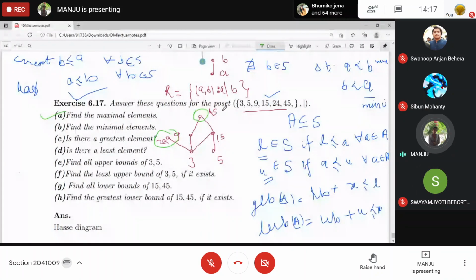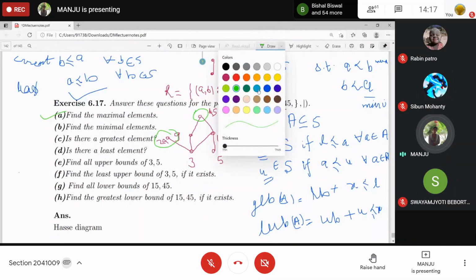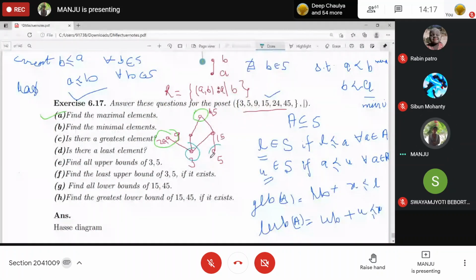Minimal: 3 and 5. Minimal will be 3 and 5. There is no other element present which is related to 3 as well as 5, right? That's why they are minimal.